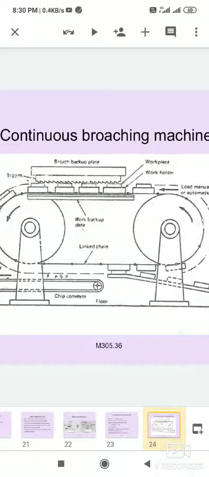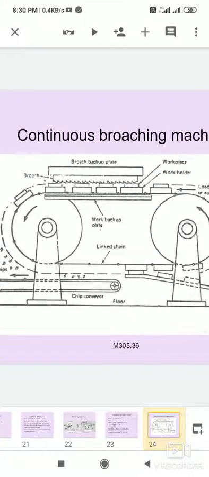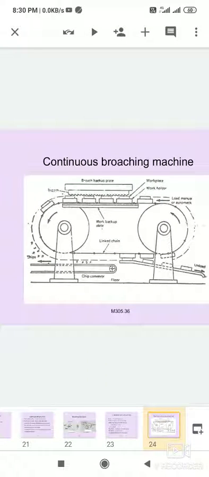In this figure, it is a belt type. It can be rotated. Small-sized workpieces can be machined one by one on the workpieces located on the belts. It can be easily removed, and the bottom size and top size of the workpieces can be easily machined. The belts are connected to pulleys, the same parallel pulleys. Chips can be continuously removed, and linked chains are joined to the two pulleys automatically.